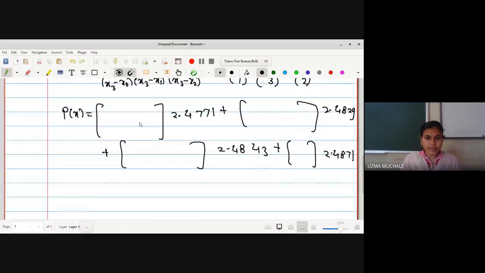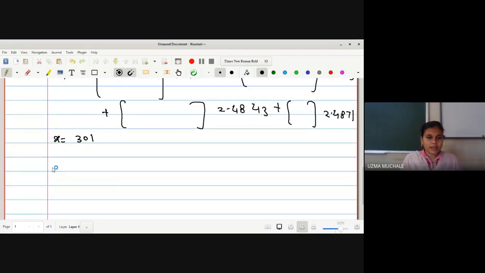Write this step: p of x is equal to L naught into f of x naught, L1 into f of x1, L2 into f of x2, and L3 into f of x3. After that step, put x equal to 301, so that we can find the required answer, that is p of 301. I will evaluate p of 301.